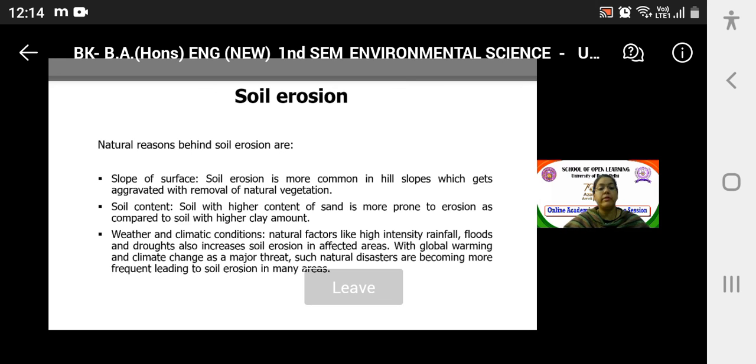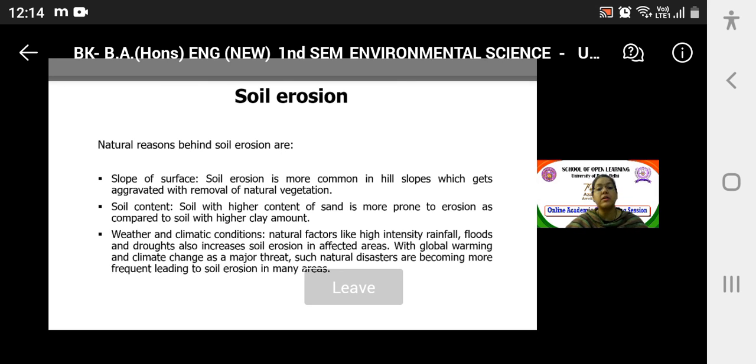Weather and climatic conditions. Natural factors like high intensity rainfall, you must have seen, when there is extensive rainfall in our place, in the open spaces the soil moves from its particular place, gets eroded away. So the natural factors like high intensity rainfall come with pressure and erode the soil.